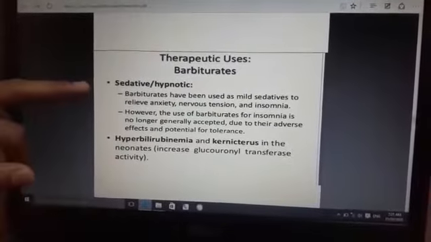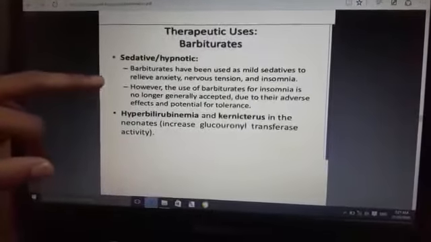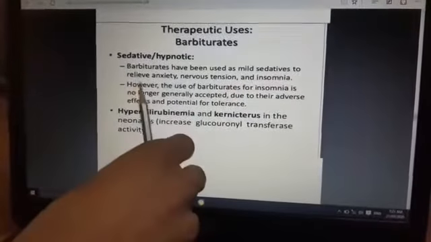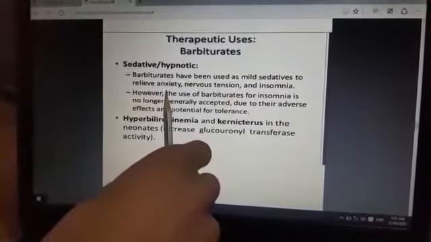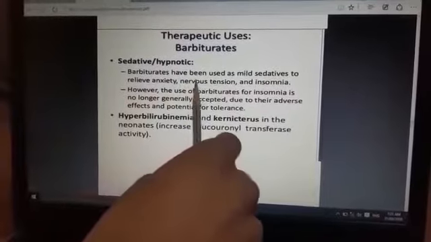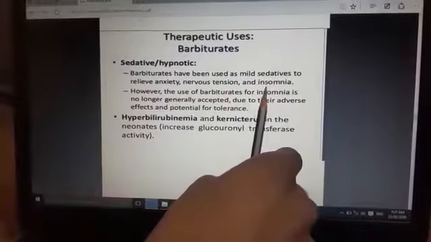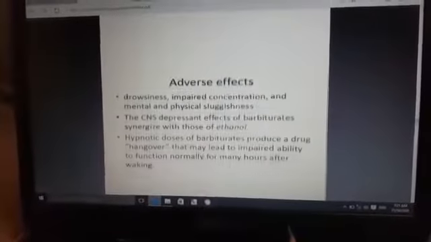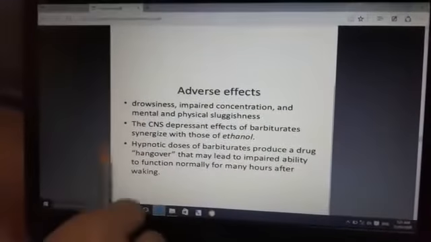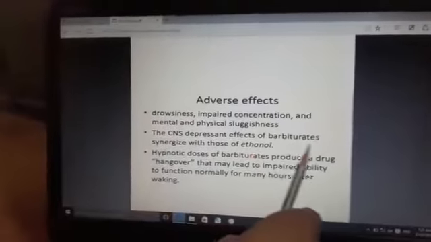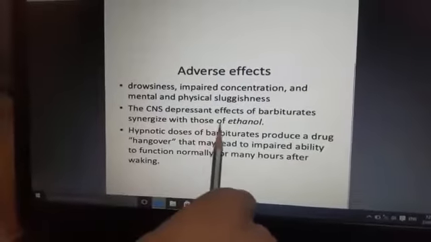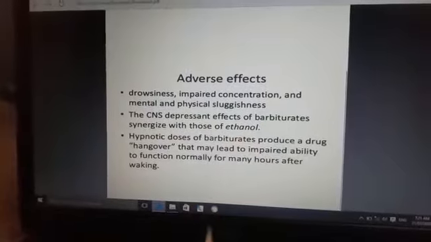Then sedative and hypnotic use. Barbiturates have been used as mild sedatives to relieve anxiety, nervous tension, and insomnia. The next is adverse effects: the CNS depression effect of barbiturates synergizes with that of ethanol.